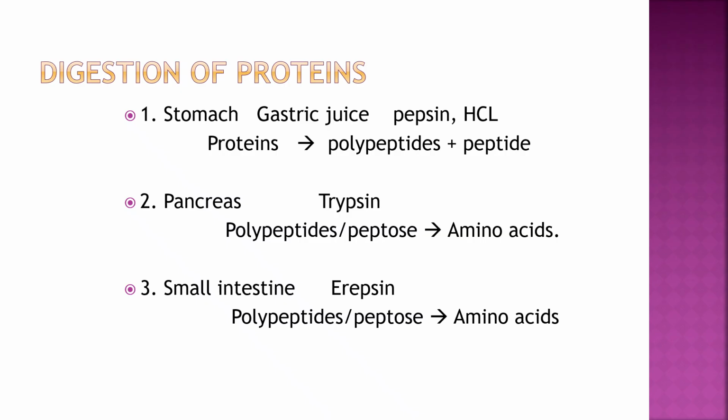Digestion takes place in the stomach. In that, gastric juice is there which contains pepsin and hydrochloric acid. This pepsin breaks down proteins into polypeptides plus peptides. Then the pancreas contains pancreatic juice which contains trypsin, and it breaks down polypeptides or peptones into amino acids. The small intestine contains intestinal juice which contains erepsin, and that breaks down polypeptides or the remaining part of the peptones into amino acids. And finally, the simple form, that is amino acid, is formed from the proteins, and then that is absorbed into the blood.